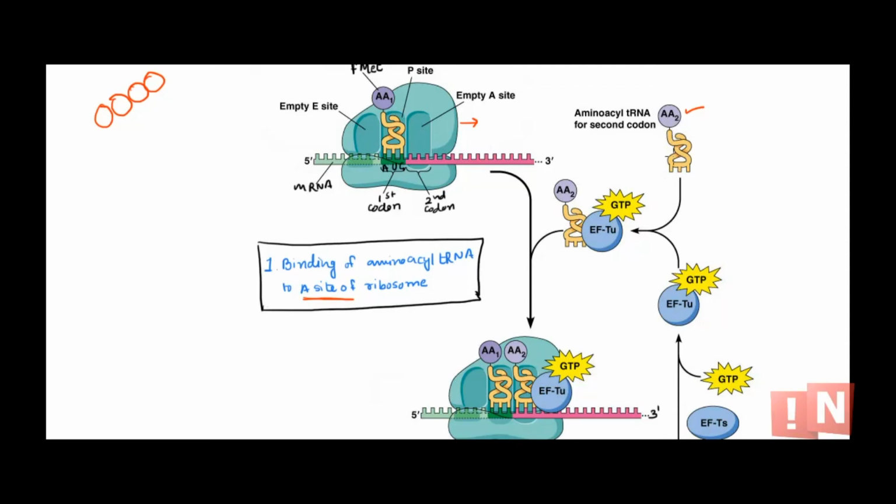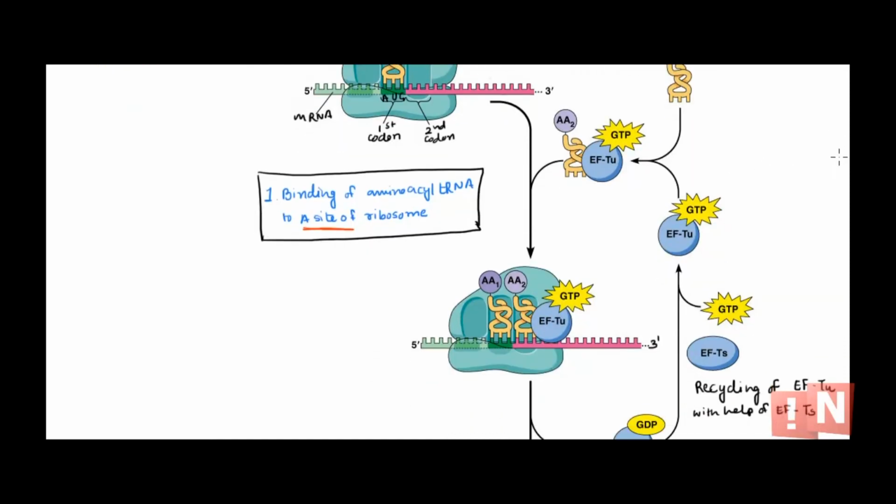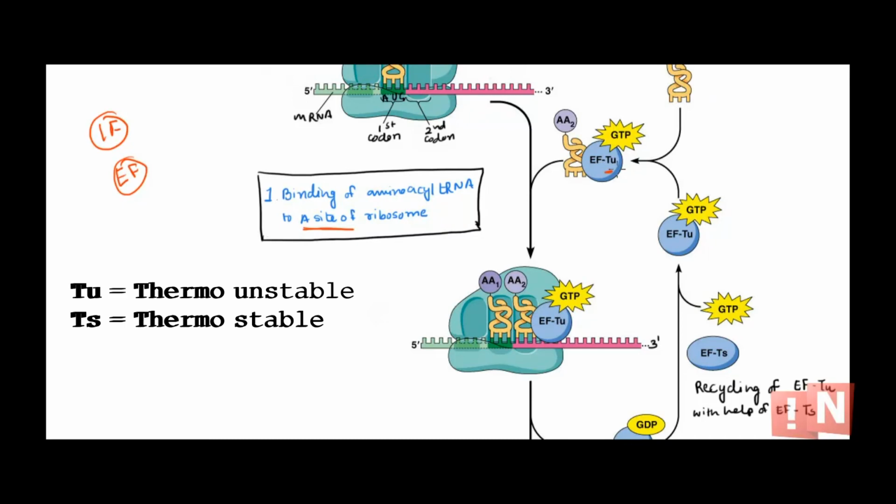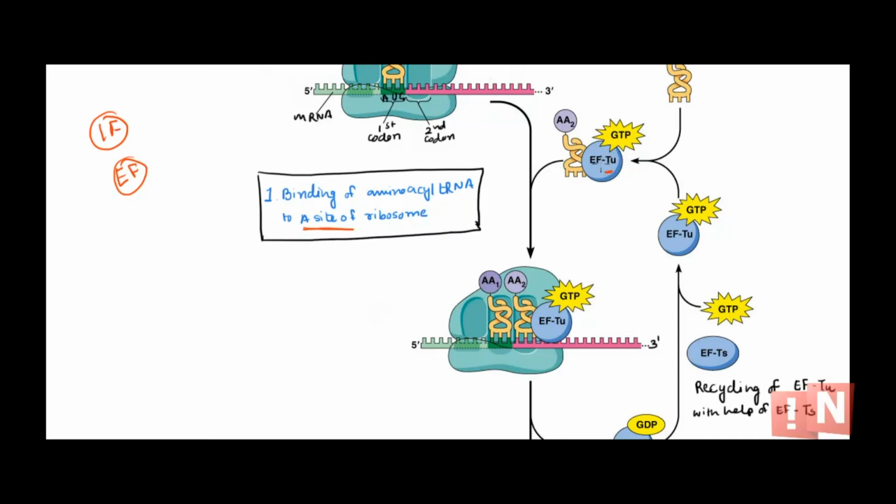This tRNA enters the A site with the help of elongation factor Tu along with GTP. Like we had initiation factors, in elongation we have elongation factors. EF-Tu stands for thermo unstable. So remember, along with EF-Tu and a molecule of GTP, the next aminoacyl tRNA will enter the A site.